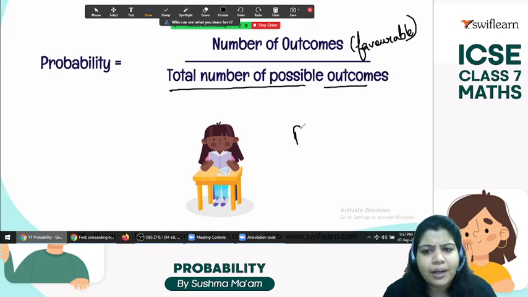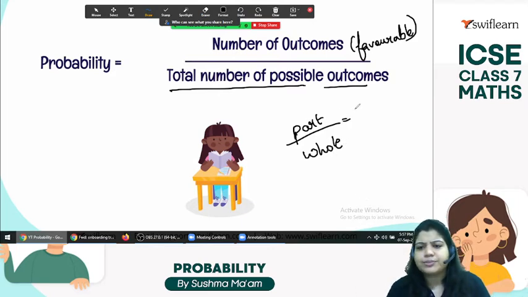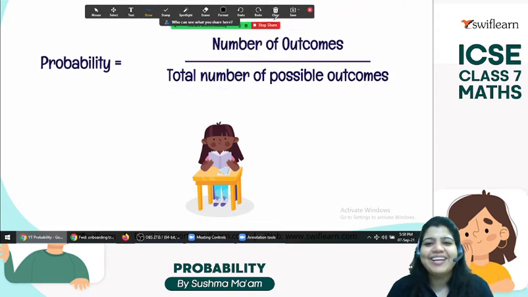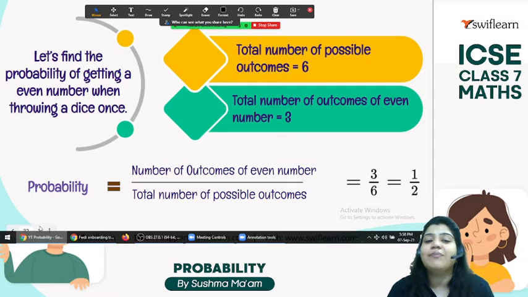That's nothing but a fraction, part divided by whole. It looks like the formula of a fraction. Is that the case? Absolutely. So probability is favorable outcomes divided by the total number of outcomes. Here we have a question. Suppose we are throwing a dice once and the total possible outcomes are 6. The question is the number of outcomes of an even number.